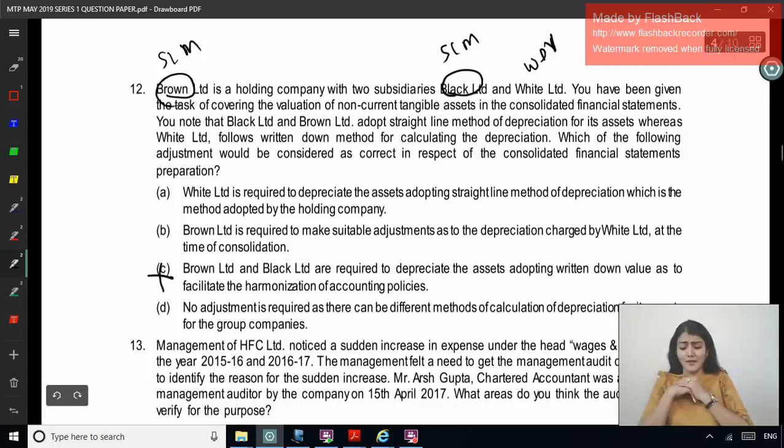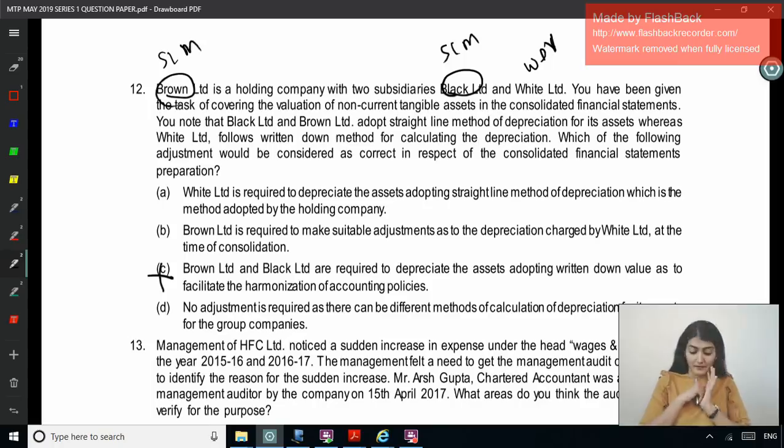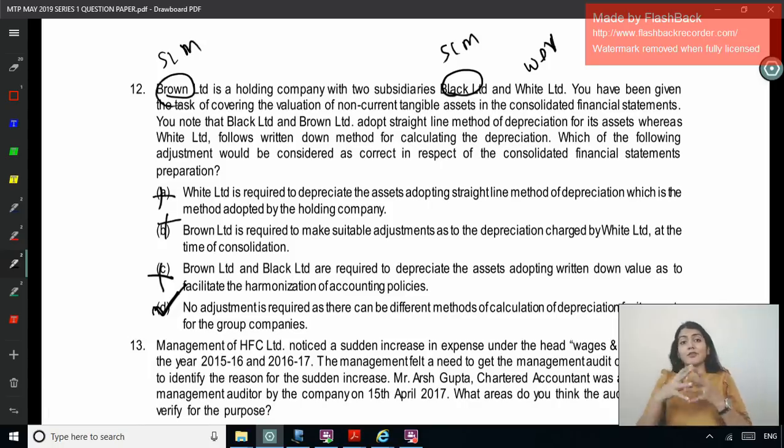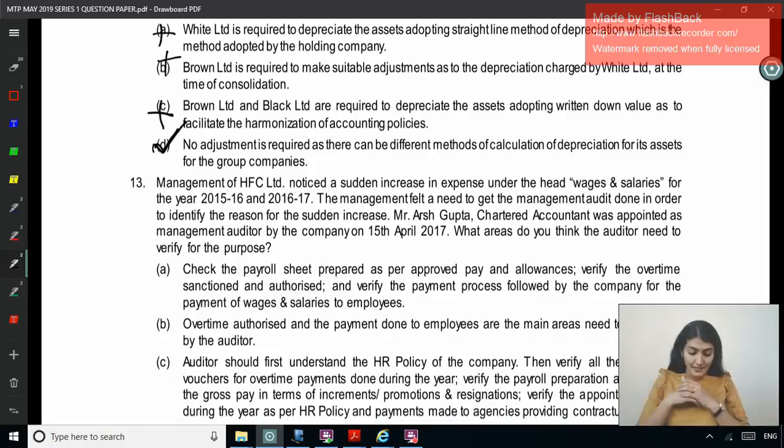No adjustment is required as there can be different methods of calculating depreciation for its assets for the group companies. Right, so this is the correct one, which more appropriately represents the true and fair position. Accordingly, the depreciation method can be selected. So under the Ind AS it says a different method of charging depreciation is just a different estimate and not a different accounting policy. Right, next one, question number 13.